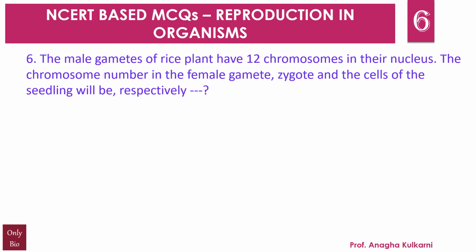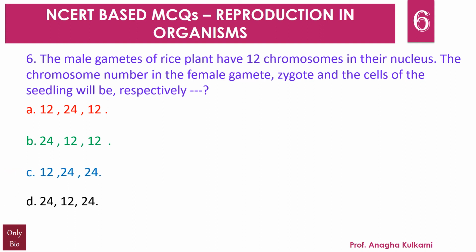Question number 6. The male gametes of rice plant have 12 chromosomes in their nucleus. The chromosome number in the female gamete, zygote, and the cells of the seedling will be respectively dash. A. 12, 24, 12. B. 24, 12, 12. C. 12, 24, 24. D. 24, 12, 24. And the correct answer for this question will be C.